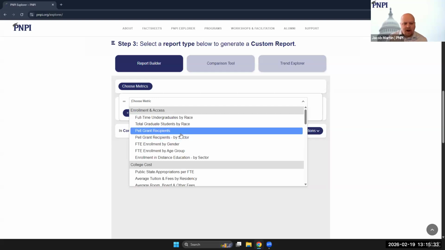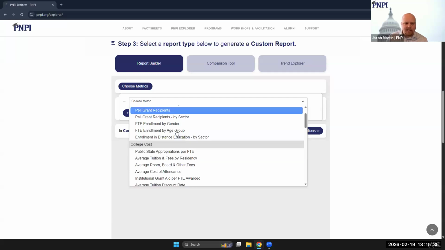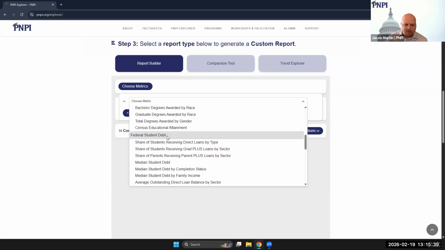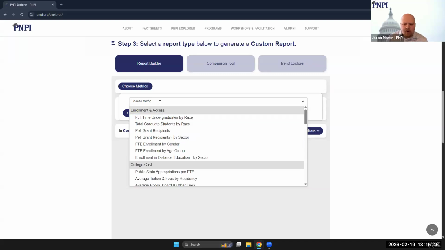Now, for each metric that you add, you're just going to click that drop-down arrow and select the metric that you're interested in. And because they're new to the PNPI Explorer, I'm going to go ahead and create a report that focuses on our new workforce variables. Now, again, if you know the metric that you're interested in finding, you can always type that, or at least the first few letters of that metric, in at the top to filter the options.